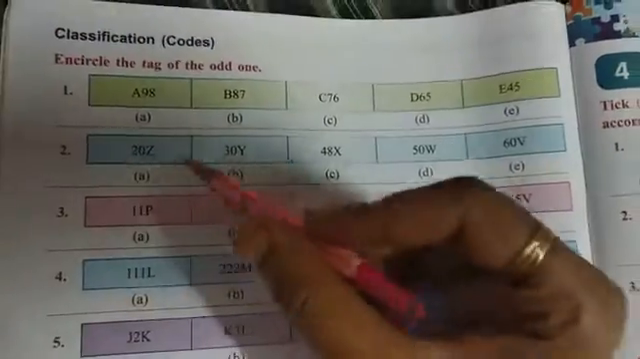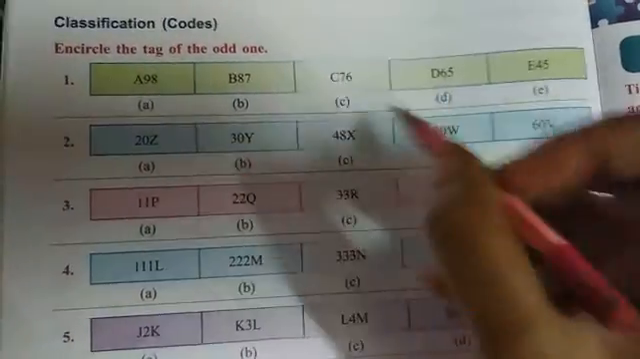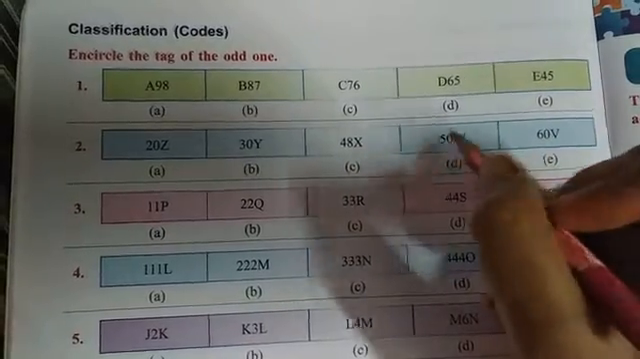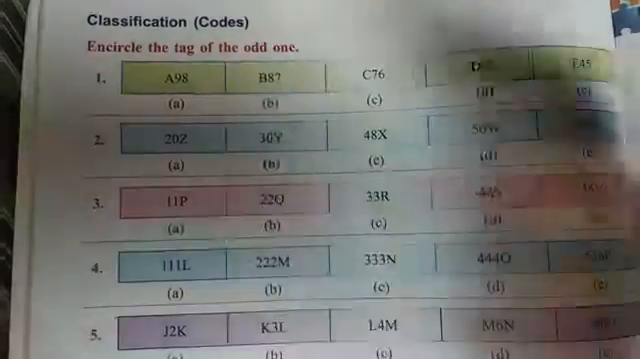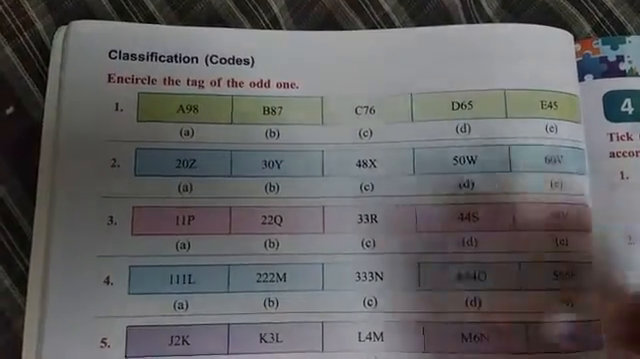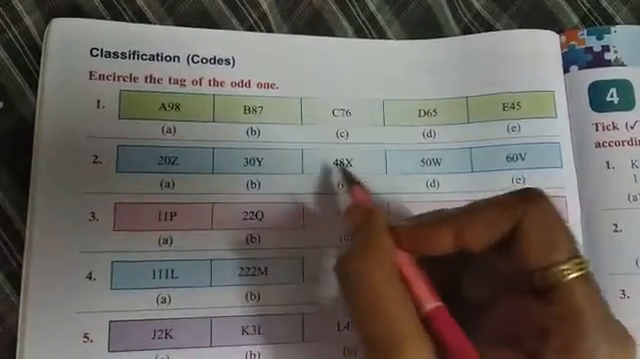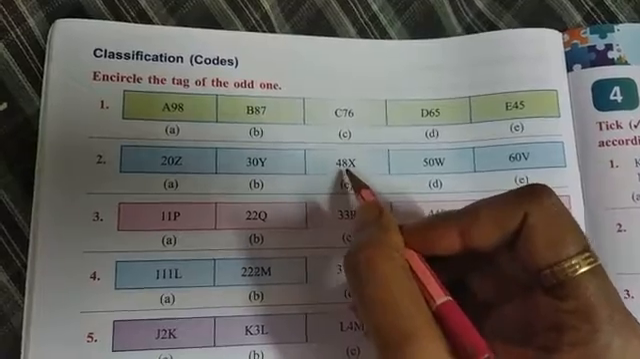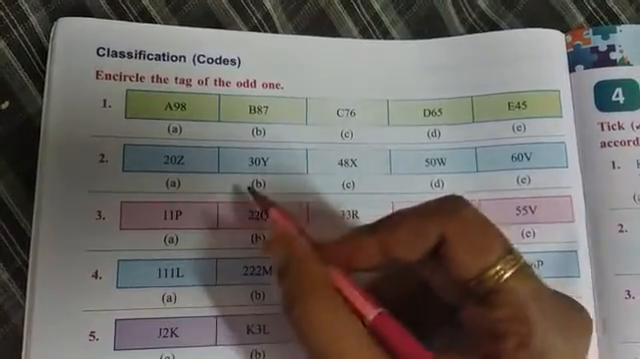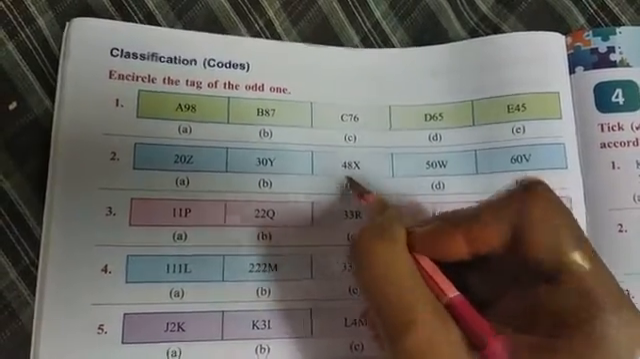Here number 2: the number is 20, then 30, then 40 should be there. Here is 50, then 60, and here V, then W, then X, then Y, then Z. From the backward, the letters are in forward series and the alphabets are in backward. So here you have to change. Number 48x is there, so it will be 40x. So circle number C, it is odd.